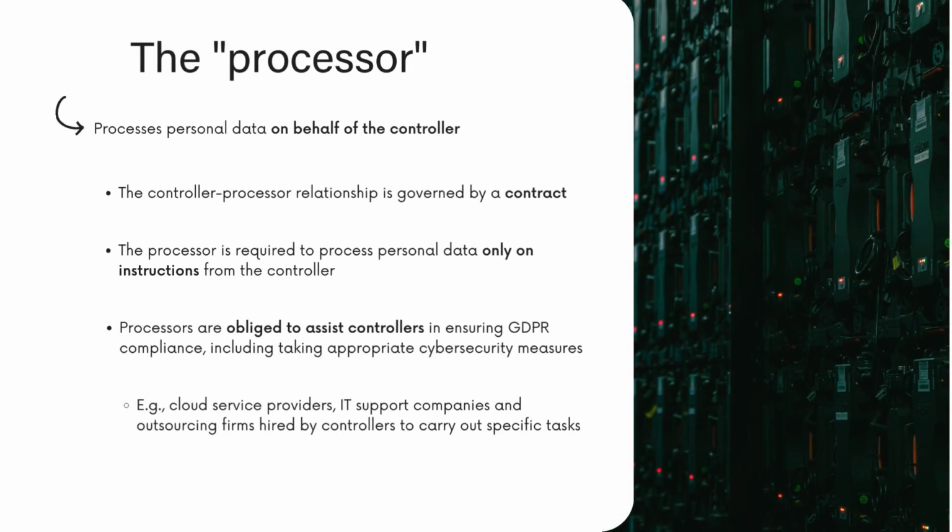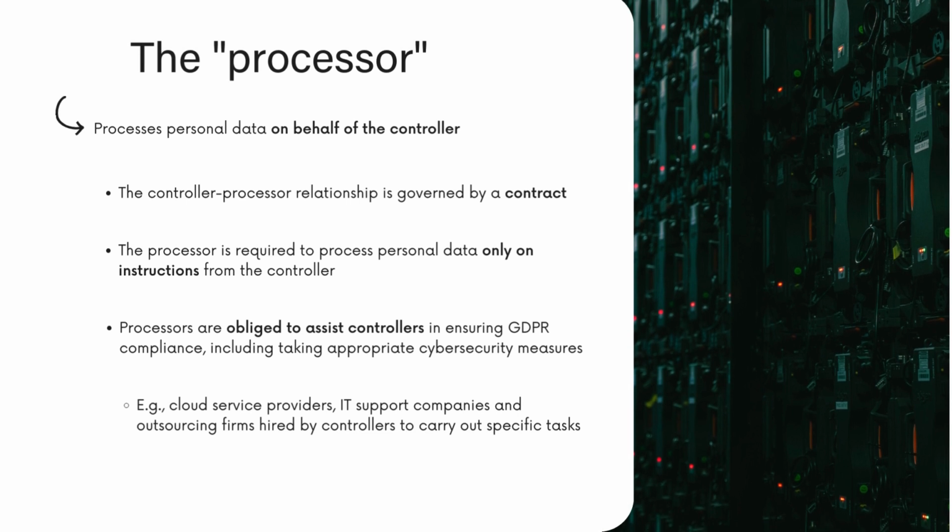Some companies may not collect your information from you directly, but still process your data when instructed to do so by the controller. These companies are known as the data processors. These entities are hired by organizations to carry out specific tasks in relation to the processing of personal data. Typical examples of such companies include cloud service providers, IT support companies, and other outsourced firms hired by controllers to perform certain tasks in which they specialize. In our earlier example, this would be Stripe or DHL.